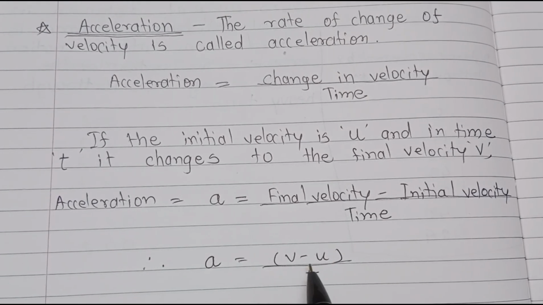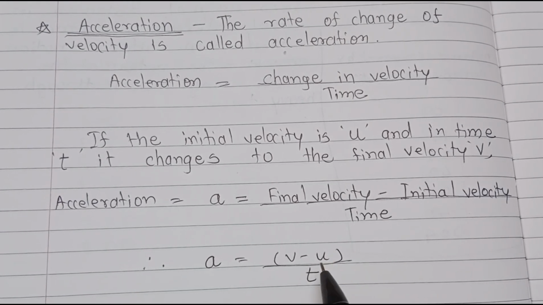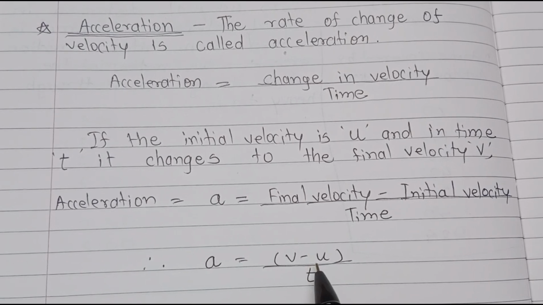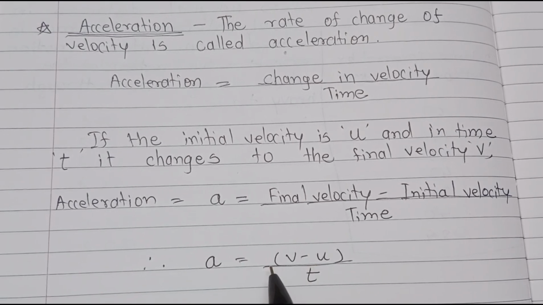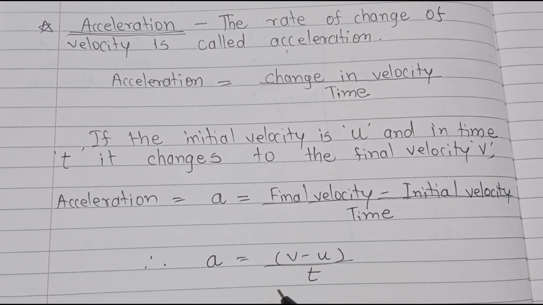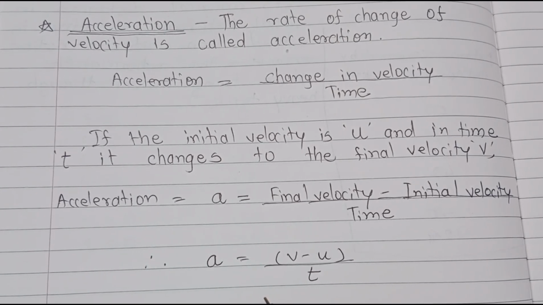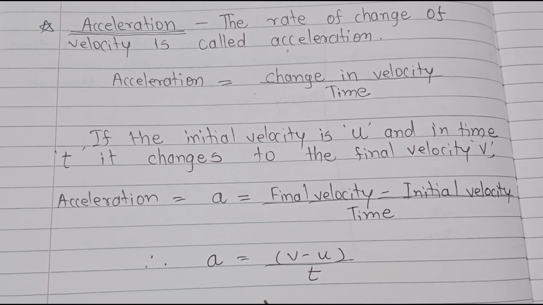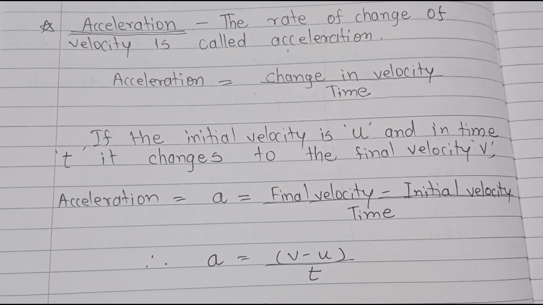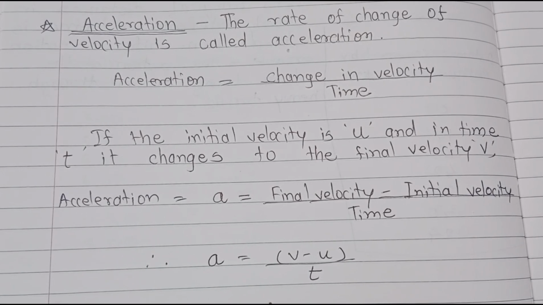When any body is accelerated, it has an initial velocity and a final velocity. You look in your textbook, students. If the velocity of an object changes during a certain time period, then it is said to have accelerated motion.